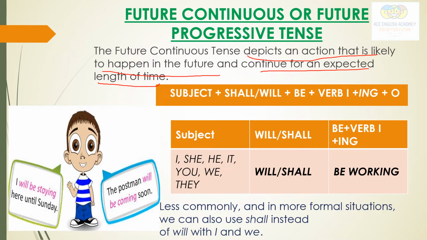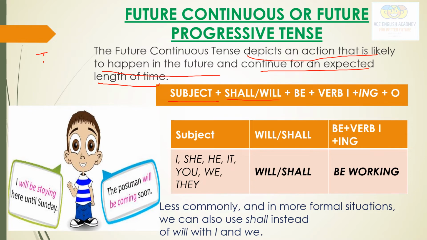This progressive tense talks about the expected length of time. It does not only tell us about the action which will be taking place in future, but it also tells about the duration of the time in which that action will take place. See here the sentence structure.